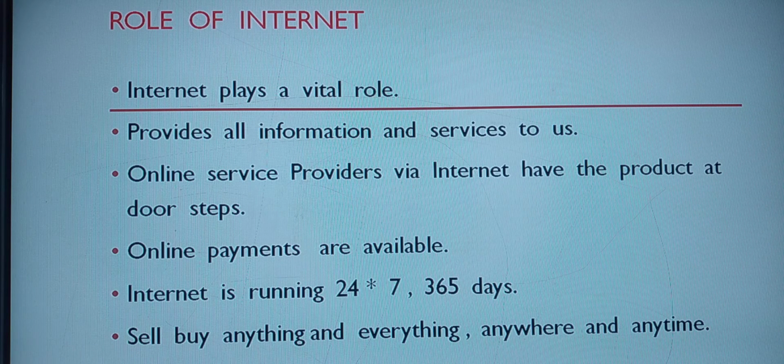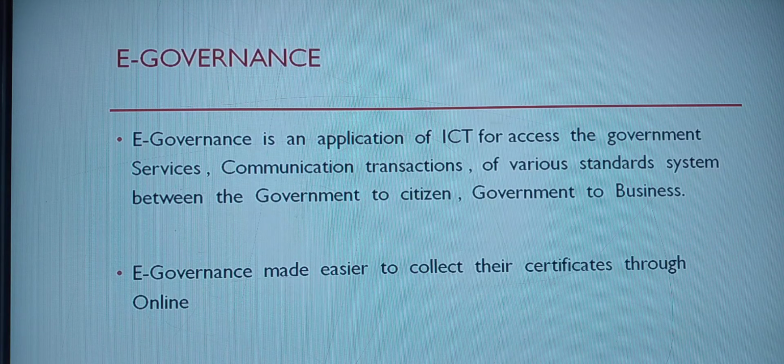This is the main advantage of the internet. A person can sell anything and buy anything at any place, at any time. These are some of the roles of the internet. Just by means of the internet, everything has become easy for us. Whatever you are willing to buy, you can sit at home and do it, and all the products will be available at your doorsteps. Next, we can see the next topic, e-governance.